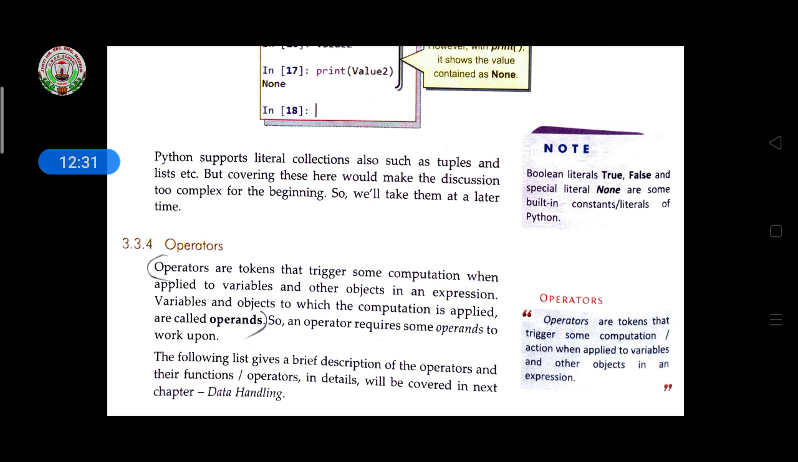Now Python supports literal collections also, such as tuples and lists, etc. But covering this here would make the discussion too complex for the beginning. So we will take them up at a later time.